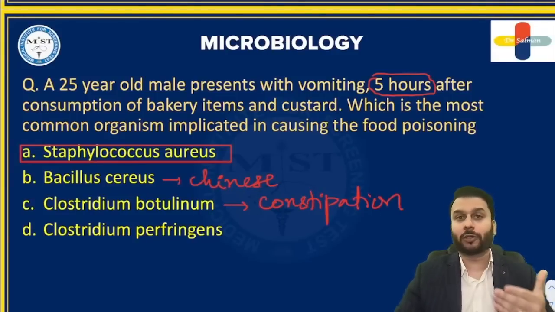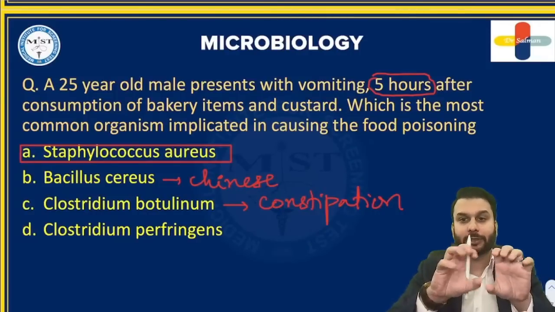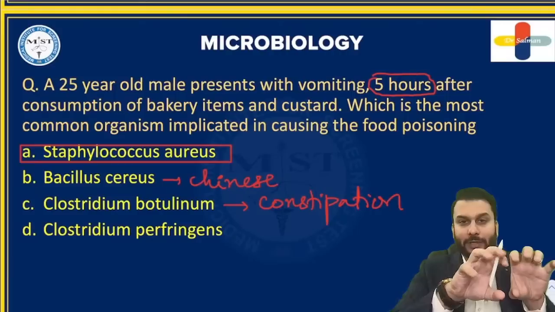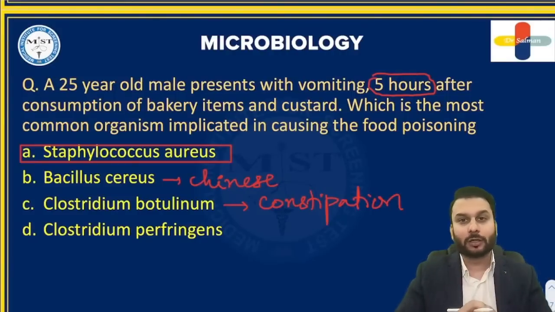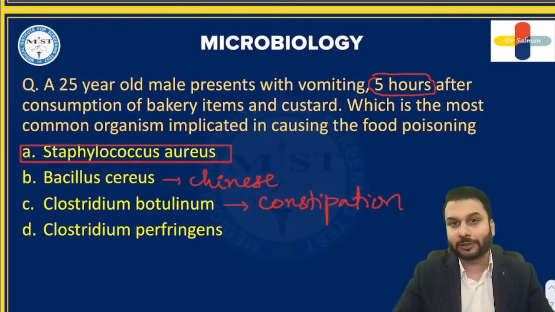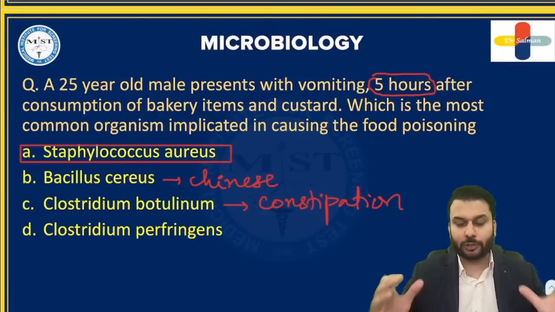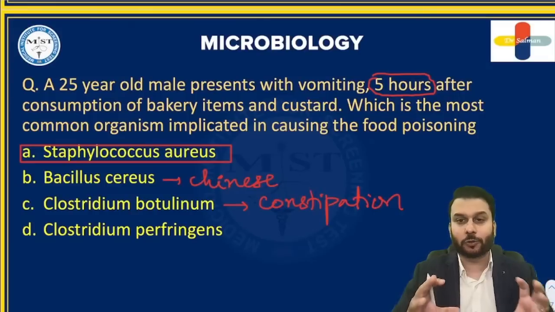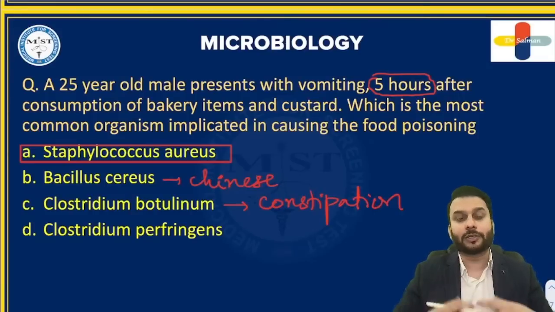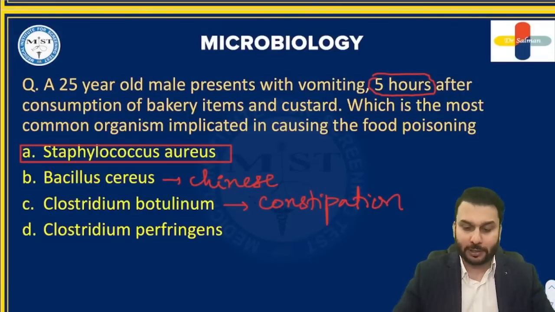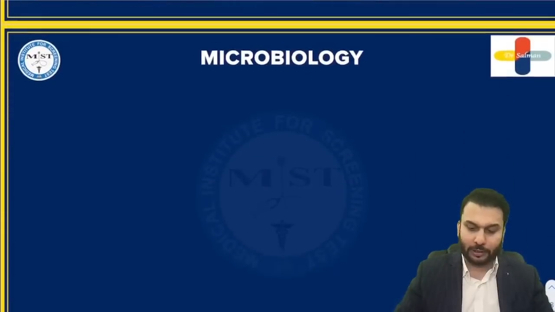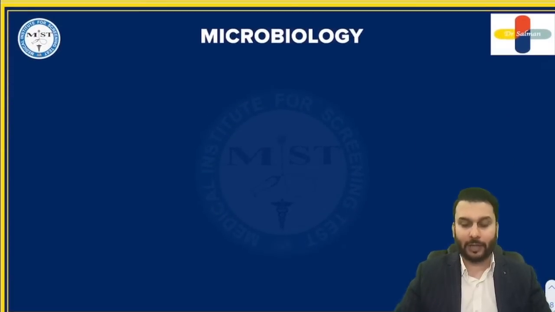What exactly is Botox? Botox is nothing but botulinum toxin. So the idea is this relaxes your GIT muscles also. And if they don't undergo peristalsis, you cannot expect defecation. Rather, it leads to constipation because the GIT muscles are relaxed. So that's why with botulinum, you can expect constipation. Now, Clostridium perfringens, we have said, is associated with meats. Consumption of meat can lead to this presentation. So what I'm going to do right now is just give you an outline.